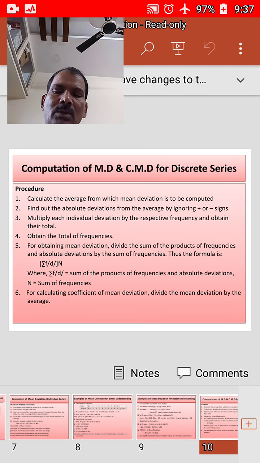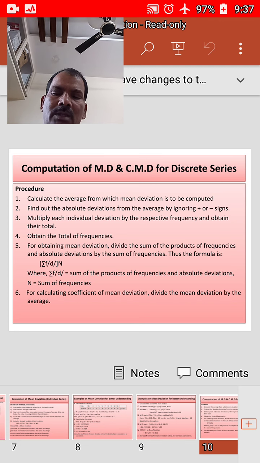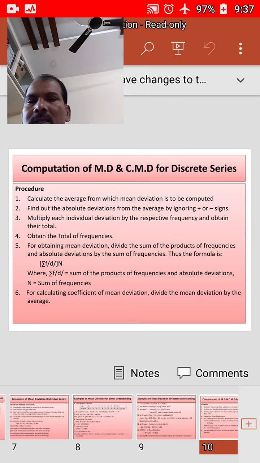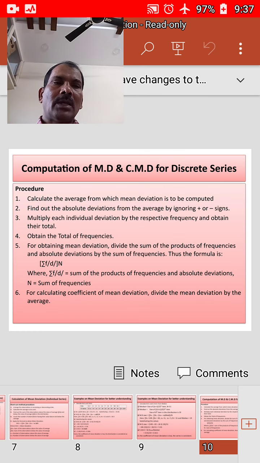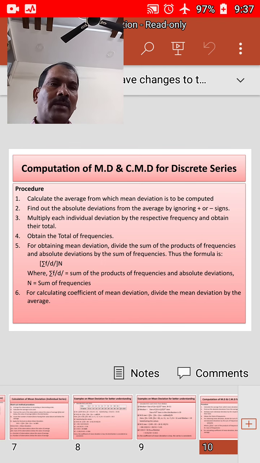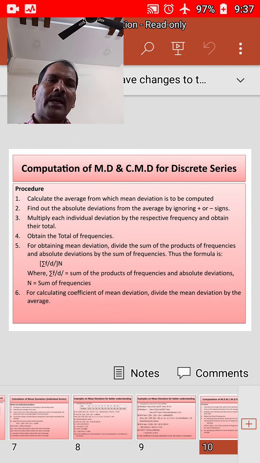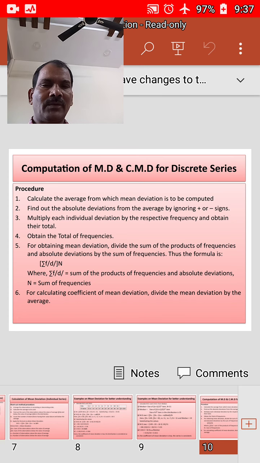Fourth, obtain the total of frequencies. Fifth, for obtaining the mean deviation, divide the sum of the products of frequencies and absolute deviations by the sum of frequencies. Thus, the formula is sigma f into modulus d by N.